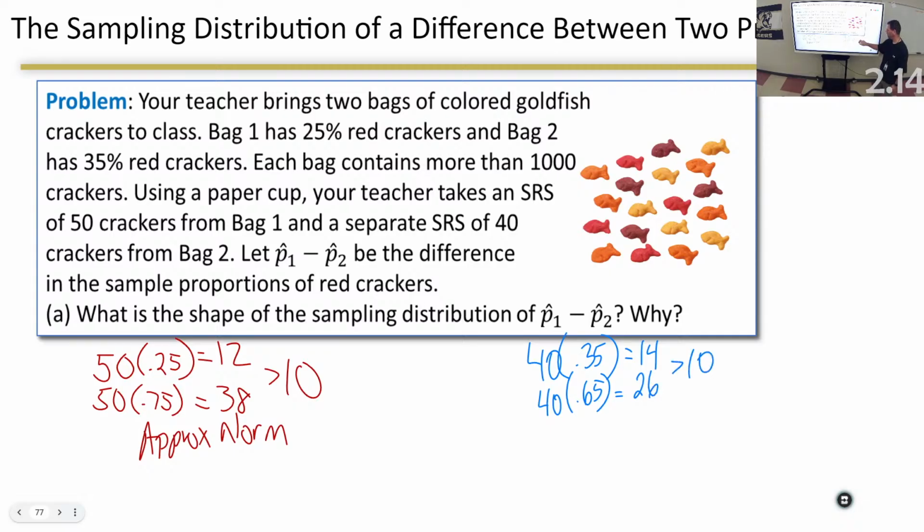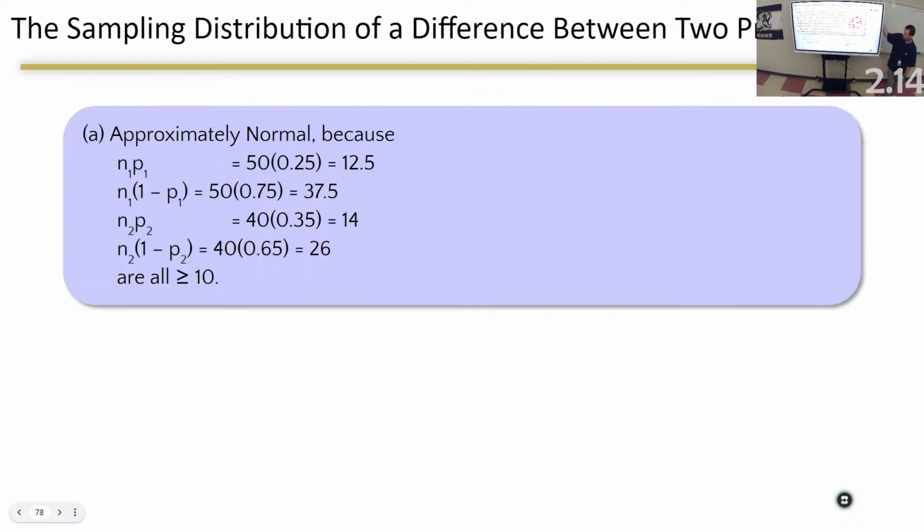Greater than 10, approximately normal. Let's do non-hieroglyphics. Notice what they did. They just did that number, this number, this number, this number, and just said all are greater than 10. I don't use the equal sign, but if you want to, you can.